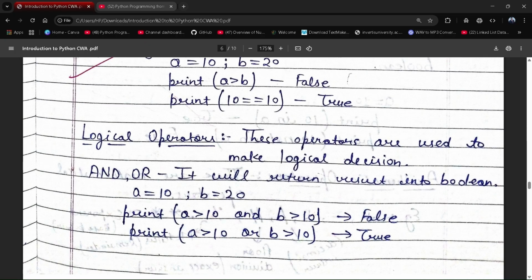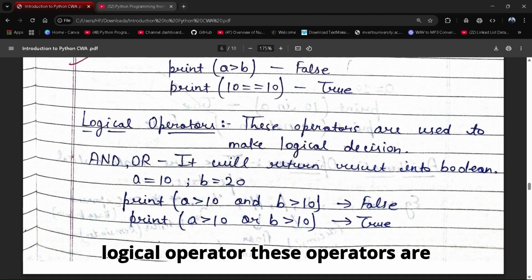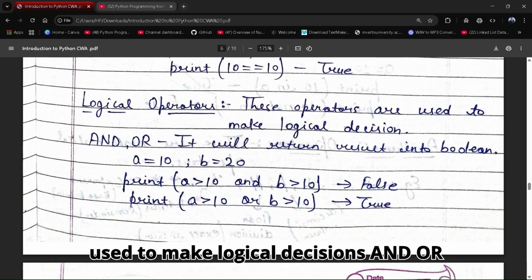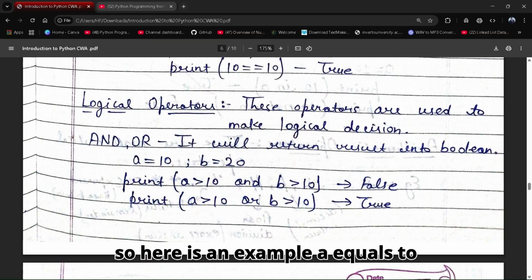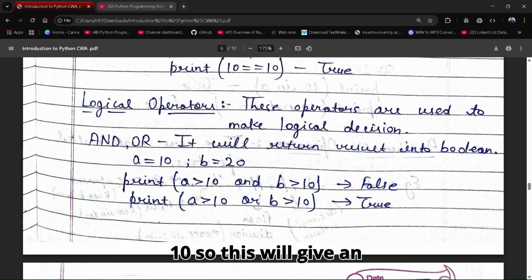So next is logical operator. These operators are used to make logical decisions and they return the result as Boolean. So here is an example, a equals to 10 and b equals to 20. So print a is greater than 10 and b is greater than 10. So this will give an output false.